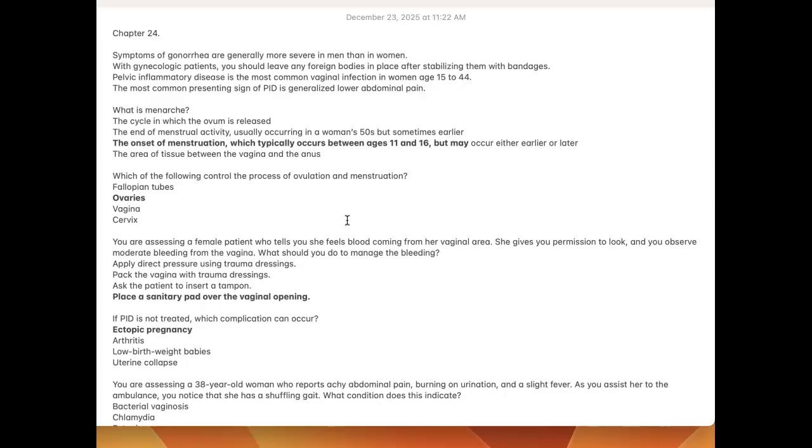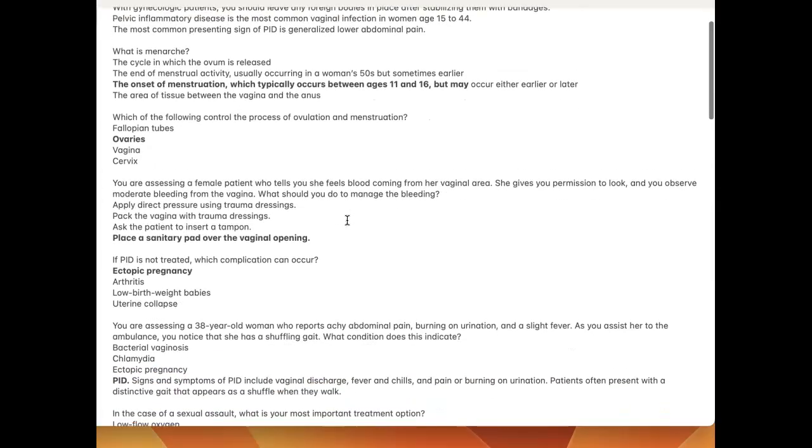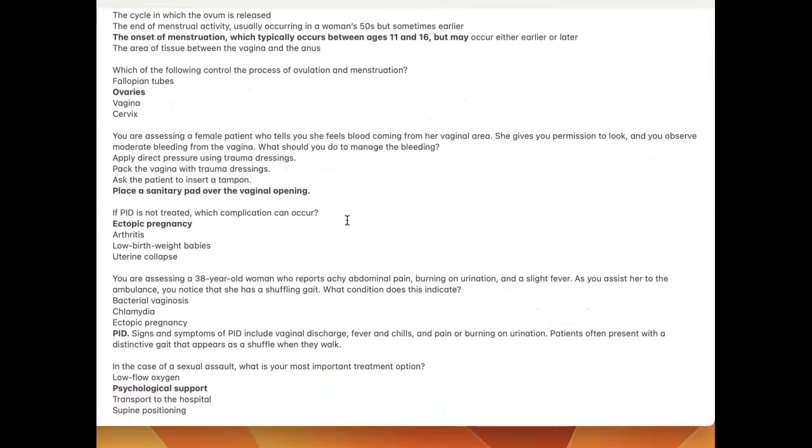True. What is menarche? The onset of menstruation, which typically occurs between ages 11 and 16, but may occur either earlier or later. That word might be menarche. Menarche. Which of the following control the process of ovulation and menstruation? Ovaries.